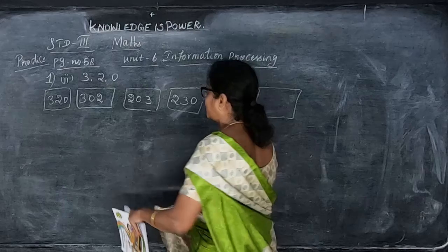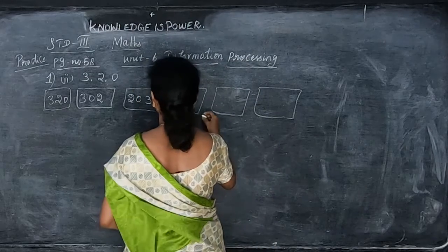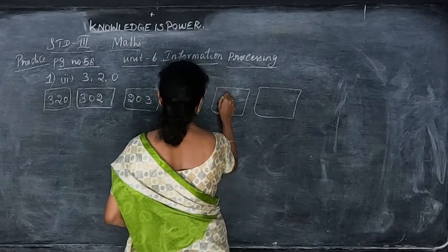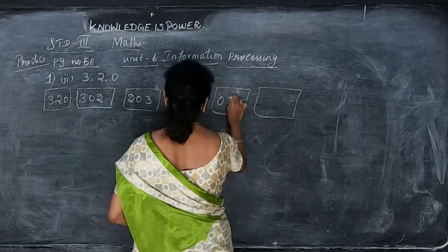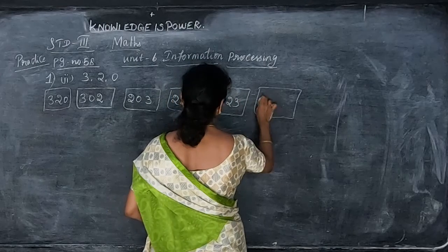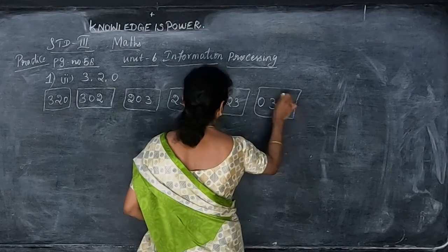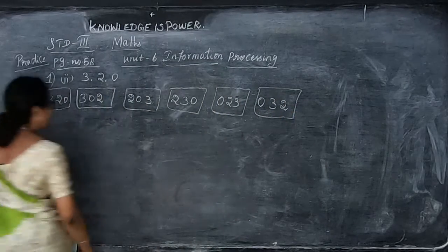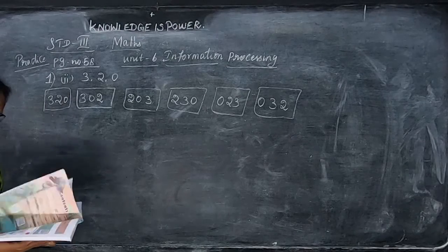We can say the 2 digit numbers. So we can write as 23, or we can write as 32. So we can read this number as 23 and 32. The next one is